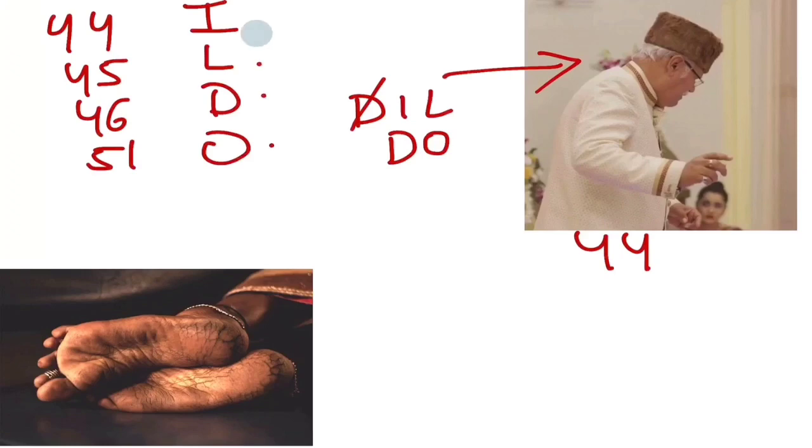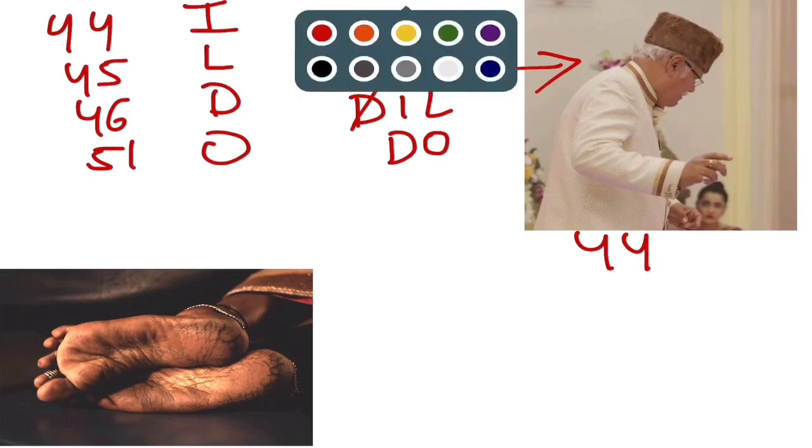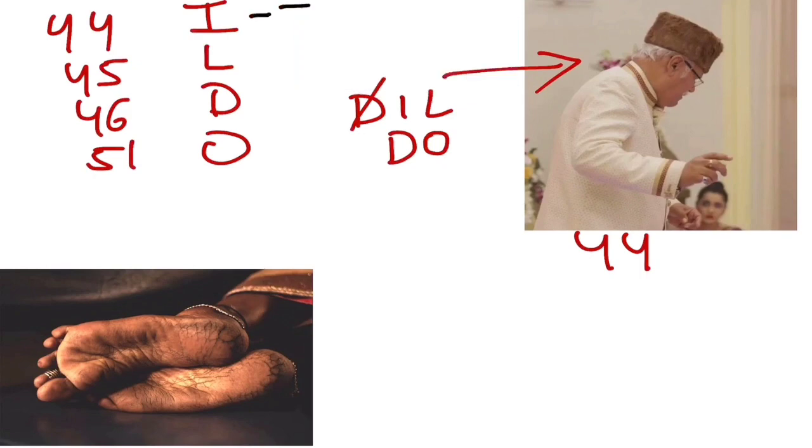Now what does it mean? I means injury. So section 44 IPC is the section which denotes injury. Okay, then coming to 45, L for life.